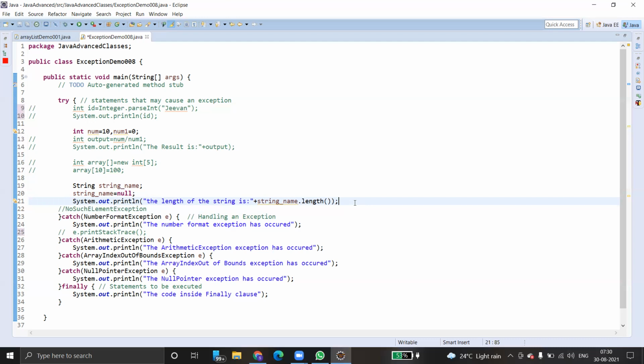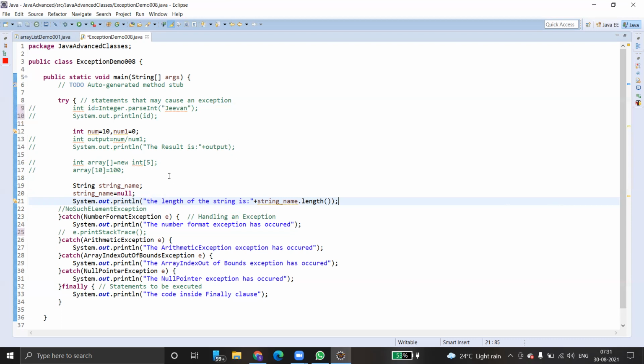Runtime, after compiling the code, we do have a compiler and an interpreter, right? In interpreter time or runtime, we do get these kinds of exceptions. How can you say these arithmetic exceptions are actually runtime exceptions? You can't really execute the program if there is any compile time error, because a compile time error throws an error immediately.